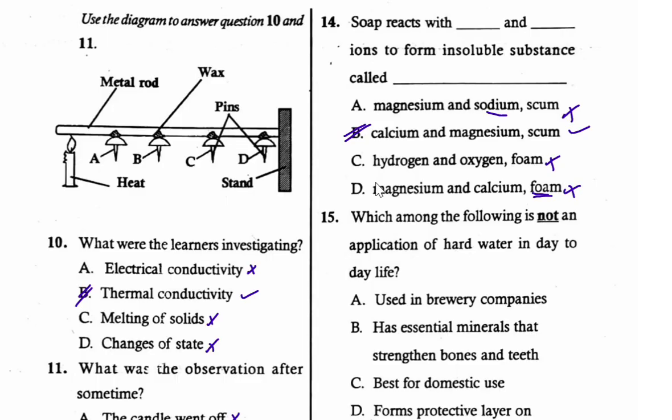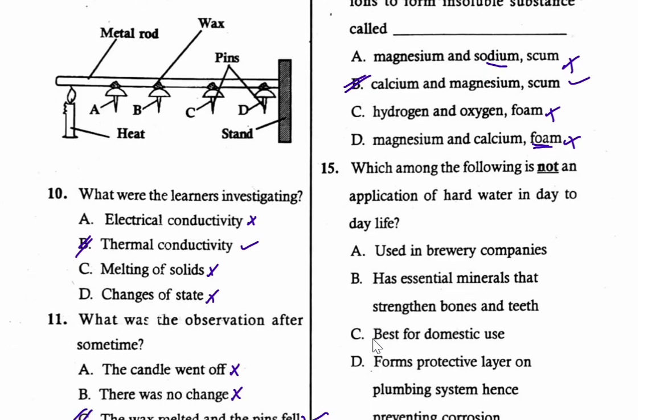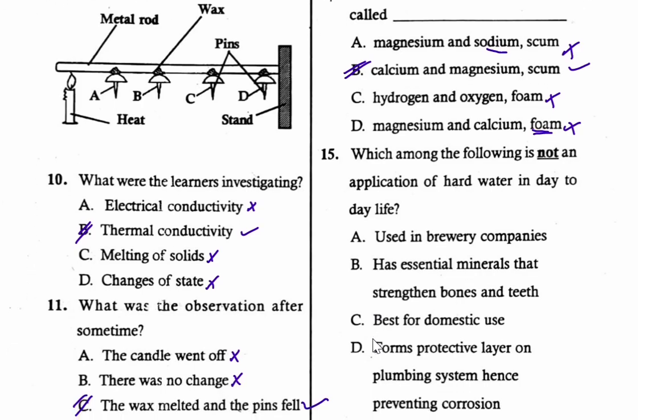Number 15. Which among the following is not an application of hard water in day-to-day life? So we know that hard water has some uses. This is grade 9 work. A, used in brewery companies. B, as essential minerals for strengthening bones and teeth. C, best for domestic use. D, forms a protective layer on a plumbing system, hence preventing corrosion.